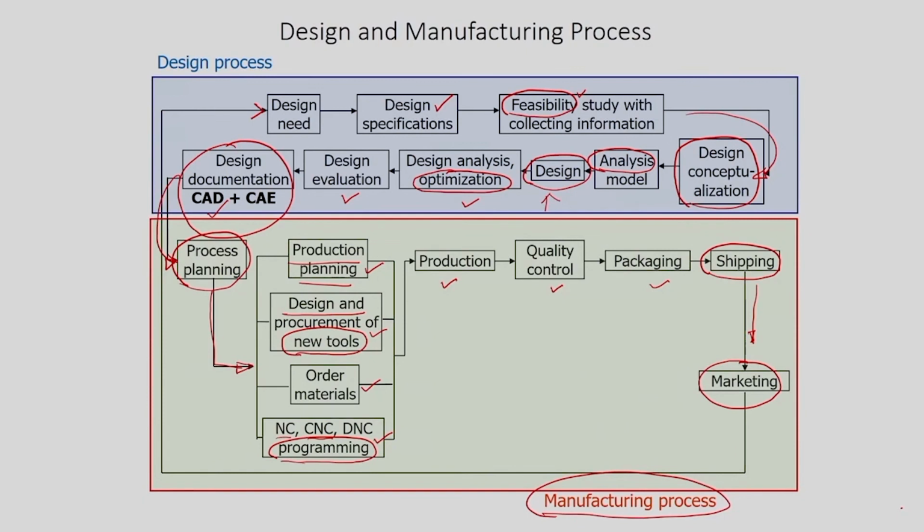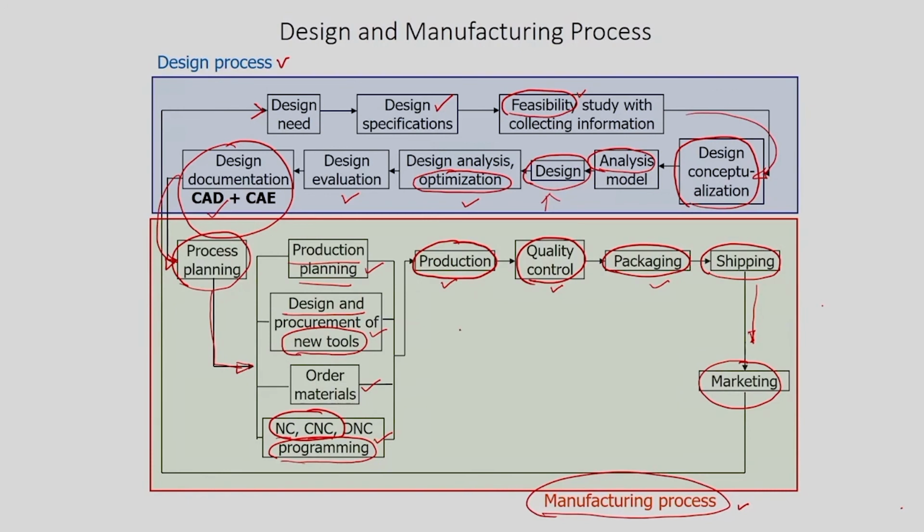Now, as far as the variety of functions or elements of this design and manufacturing process are concerned, we will be looking at the technical aspects of the production equipment, quality control equipment, packaging equipment, and a variety of tools like numerical control, computer numerical control, machine tools.